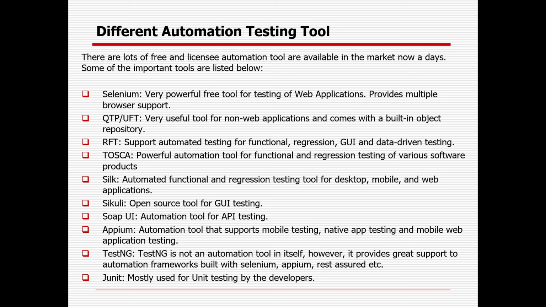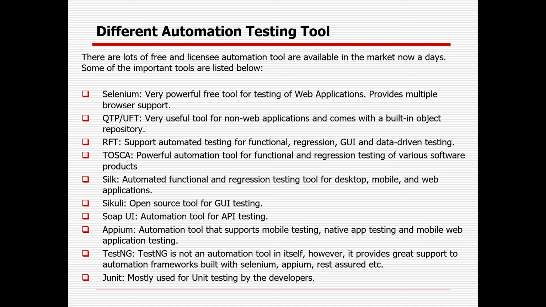Then RFT, which is Rational Functional Tester, supports functional regression GUI testing. Nowadays Tosca has come into the market, a powerful automation tool, also a license tool for functional regression testing on various software products. Silk is also a license based tool for desktop, mobile, and web applications. Sikuli is an open source tool for GUI testing.